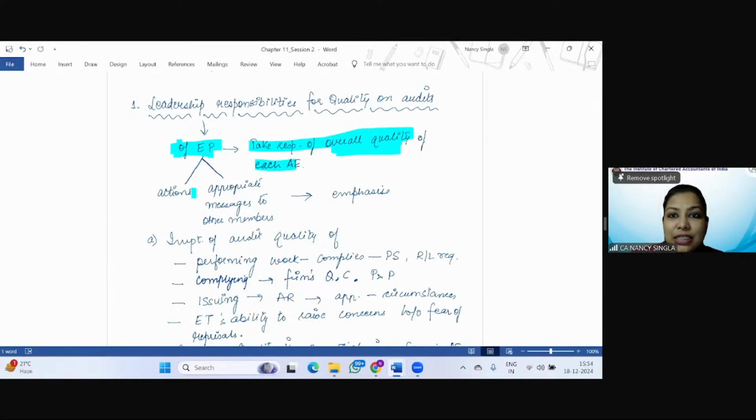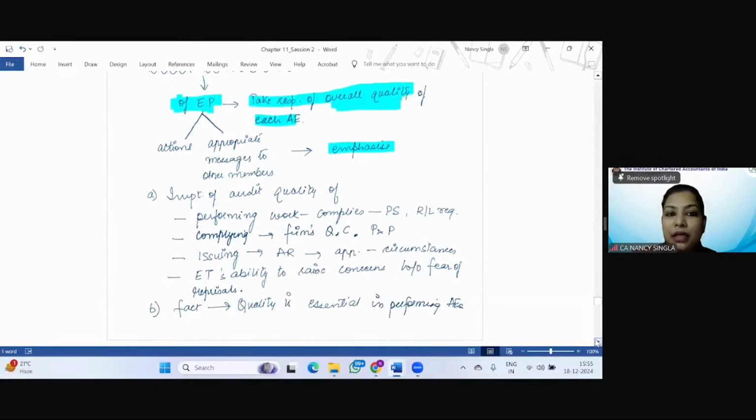His actions and appropriate messages to other members should emphasize two things, right? If you remember, there it was internal culture, the CEO and the managing partner. Then we did example, they should set example. And the last point was operational personnel. Remember, those were the 4 points. And here we are saying that the leadership responsibility of the engagement partner is that he should take responsibility for the overall quality of each engagement.